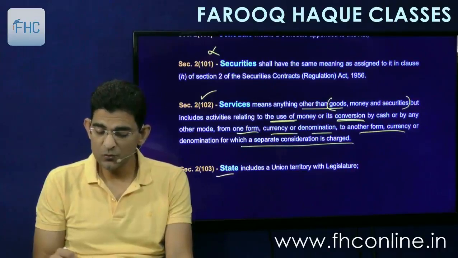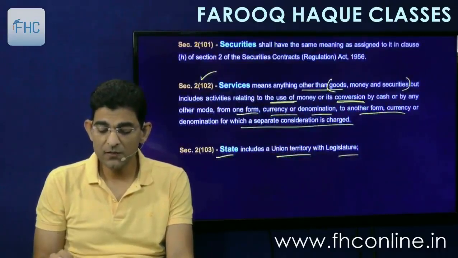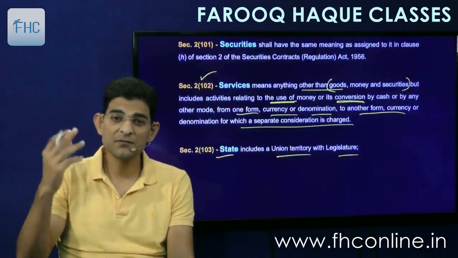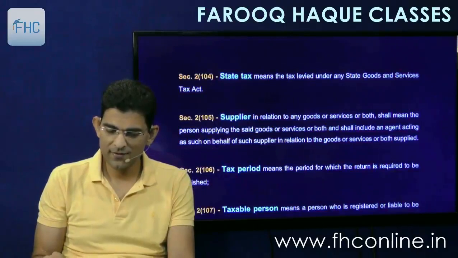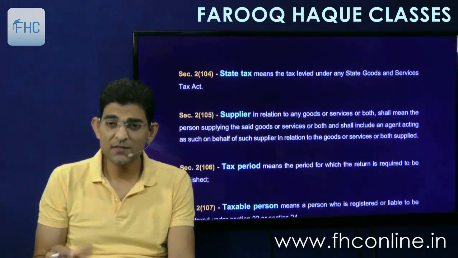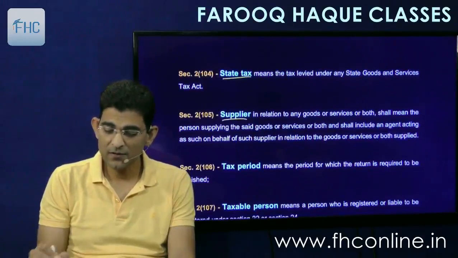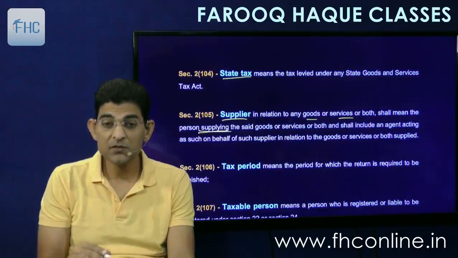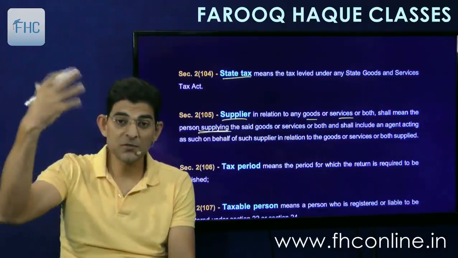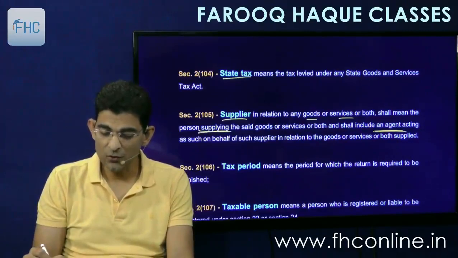Then state includes union territory with legislature. This we saw in the first chapter. Then state tax means the state goods and service tax. Supplier in relation to any goods or service or both shall mean the person supplying. Recipient is the person receiving. Supplier means the person who supplies, and shall include his agent acting on his behalf.